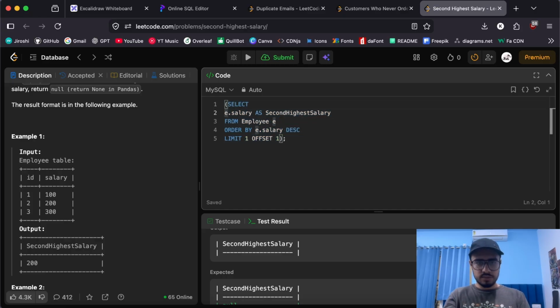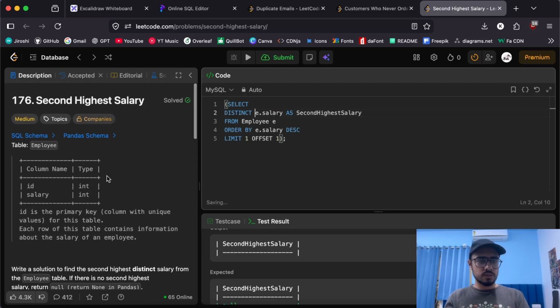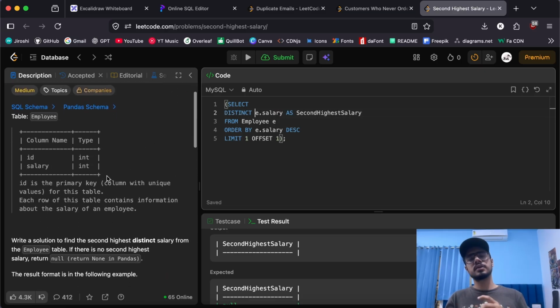Oh, I actually missed something. I should have used distinct here because the problem demands that we need distinct highest salaries. A distinct highest means that we need all the unique salaries. We don't need duplicates. If there are multiple second highest salaries, it will list out all of them, but we don't need that. We need a single highest salary, right? So that's why we need distinct. Okay, back to the null issue.